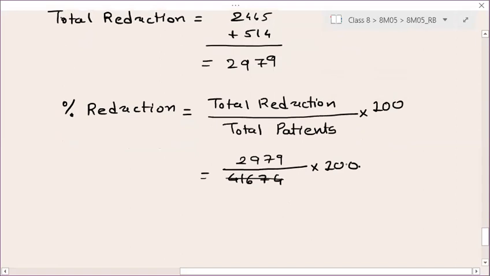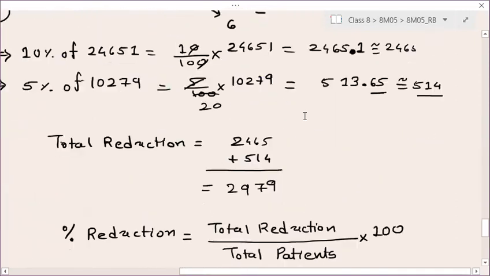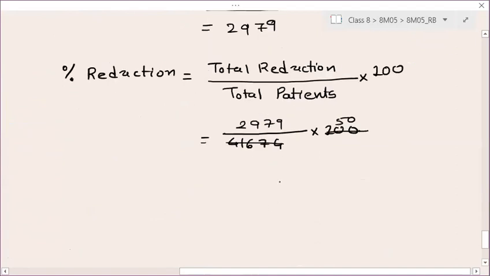So if you divide this by 2, this is 50. Right, and 41674 by 2, we already know, is 20837. So if I multiply this by 50, 0 as it is, right, 5 nines are 45. Right, now you can do it. Now it will match. So the rest you can do as homework. Already I have shown you bigger calculations. So this was all about your question number 6.